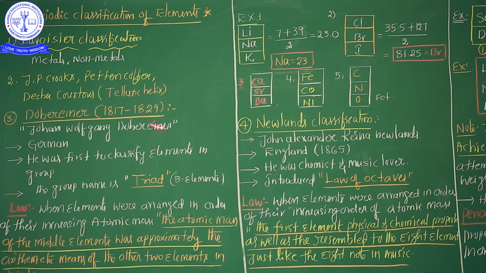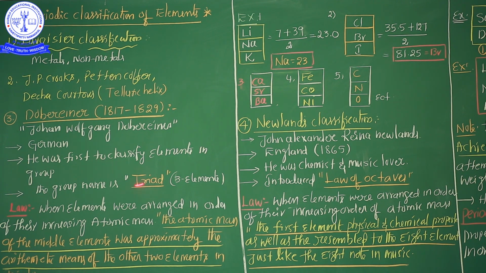Helix means a DNA-like structure pattern. These are the introductory classifications: first Lavoisier, next Crookes, then Pettenkofer, de Chancourtois. This is unofficially a classification.